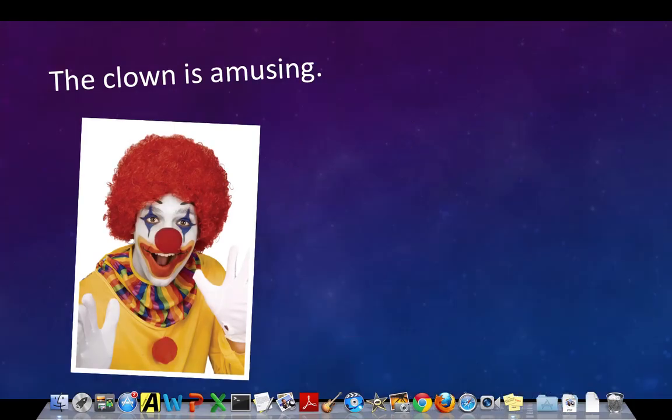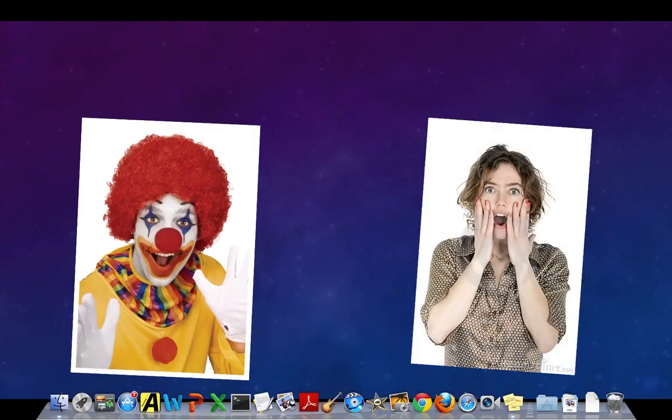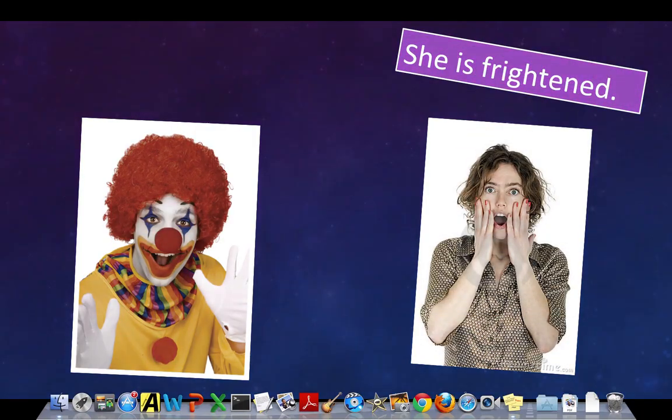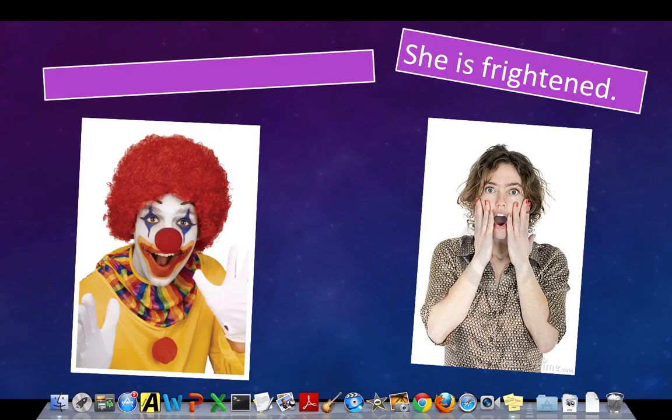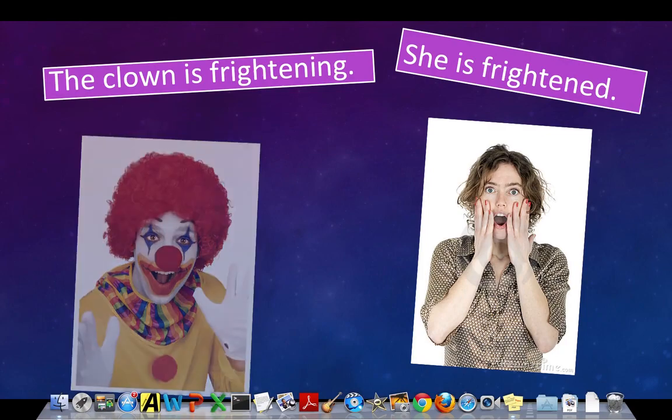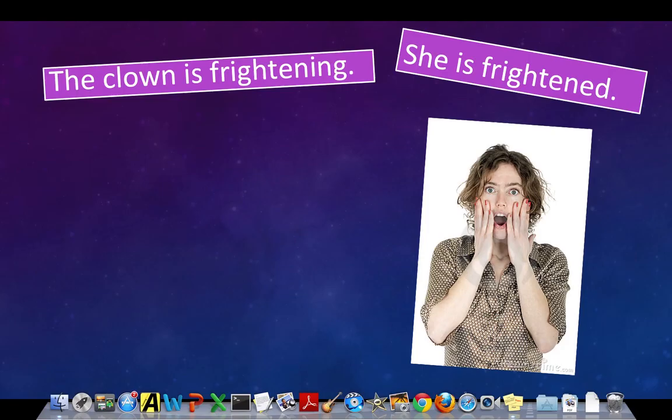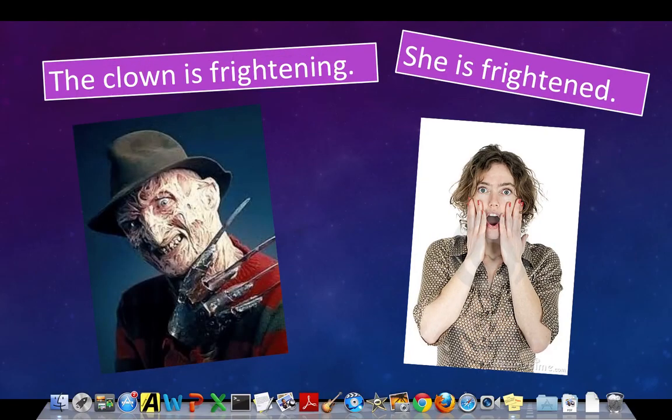But some people are not amused by clowns. For some people, they feel frightened. So she is frightened. And in this case, what sentence will go in here? That's right. The clown is frightening. So the clown causes this feeling. So maybe for some people, a clown is not frightening, but this person is definitely frightening.